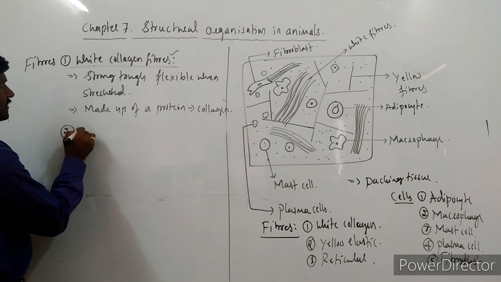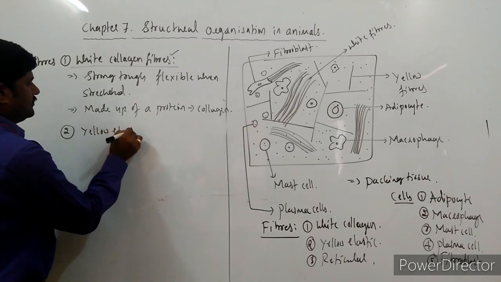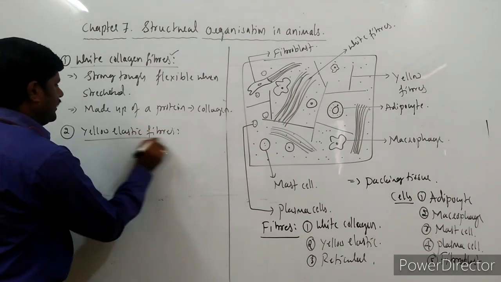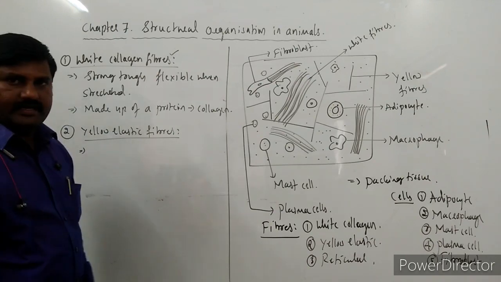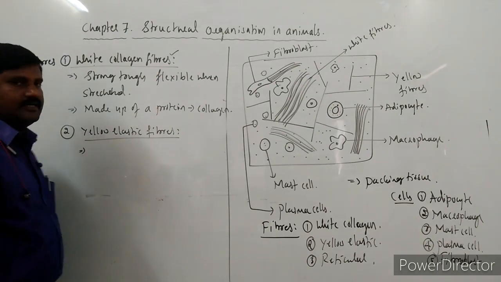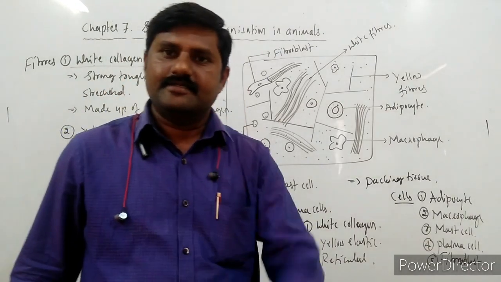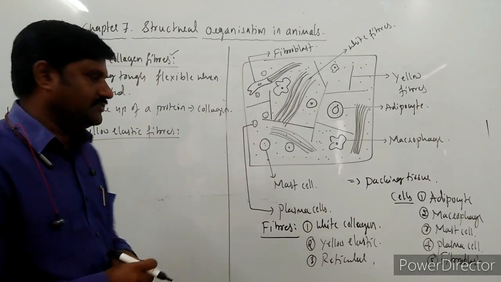And the second one is yellow elastic fibers. As the name suggests, these are yellow in color, and especially these are seen in the ear pinna, right? There they are flexible in nature, they show elasticity.